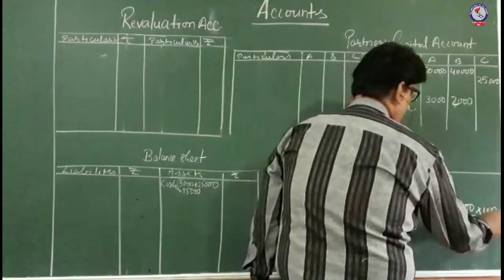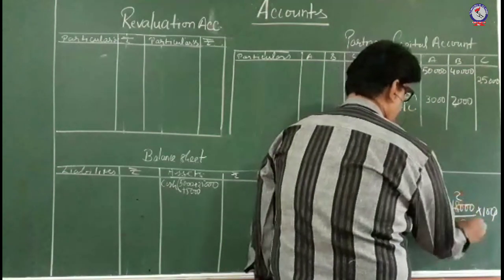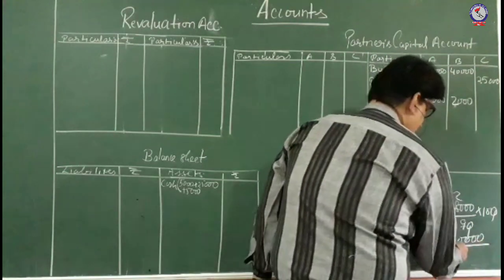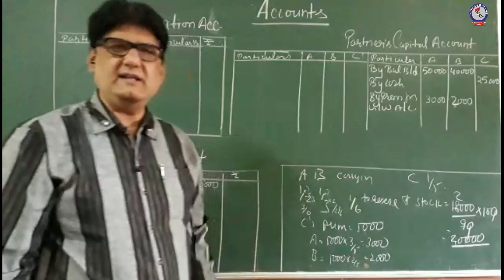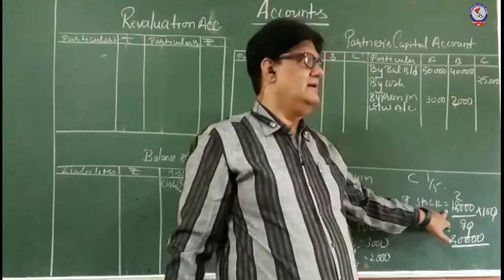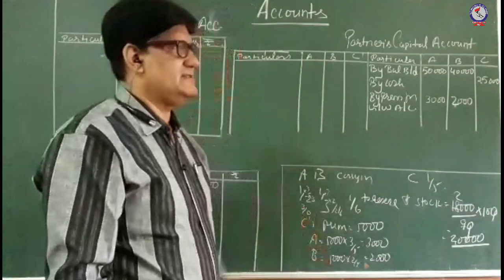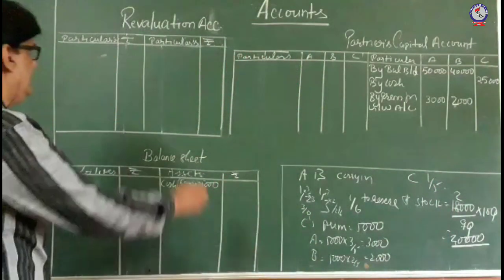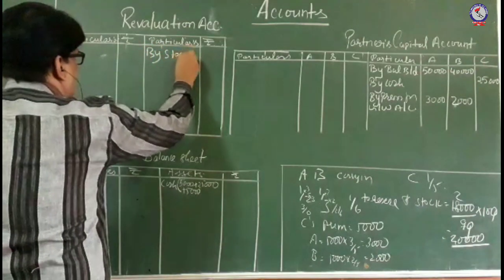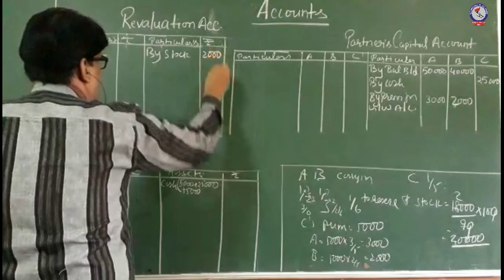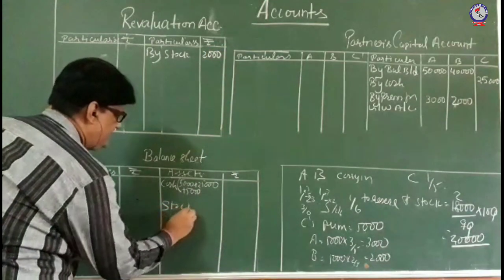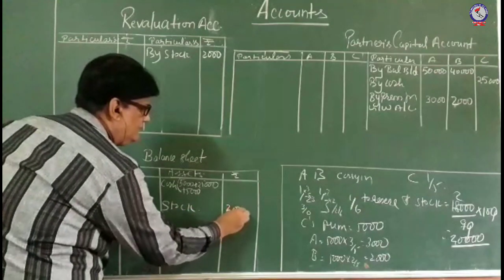So it will be 20,000 rupees. This is the worth of stock, and we have recorded the stock as 18,000, so we have to increase the stock by 2,000. So revaluation of stock is 2,000, and in the new balance sheet the stock will appear at 20,000 rupees.